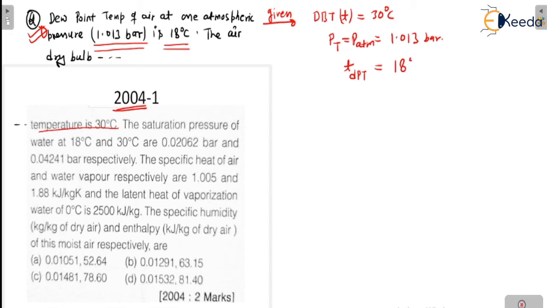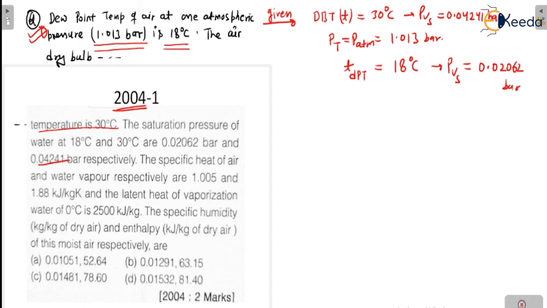The dew point temperature is 18 degrees centigrade. The saturation pressure of the water at 18 degrees centigrade and at 30 degrees centigrade is given. For 18 degrees centigrade, the saturation pressure is 0.02062 bar, and for 30 degrees centigrade, the saturation pressure is 0.04241 bar.